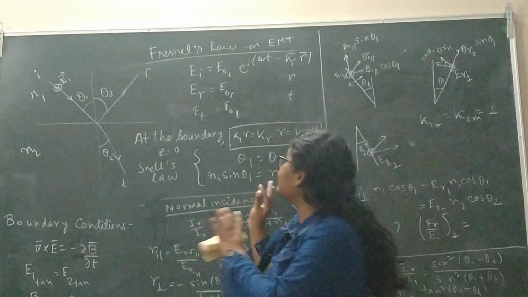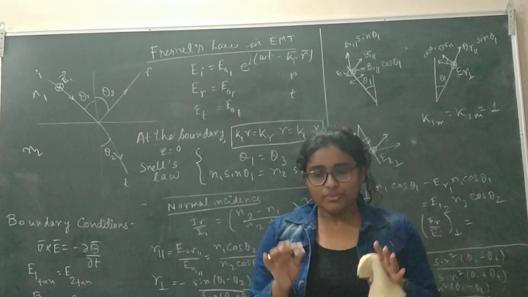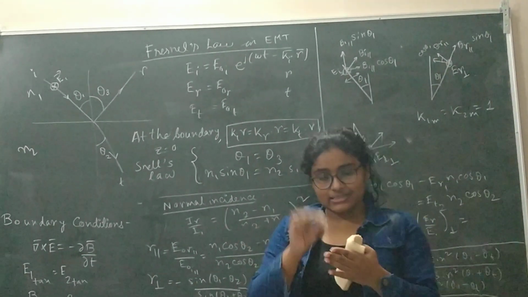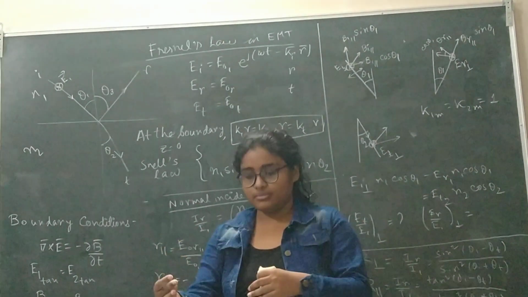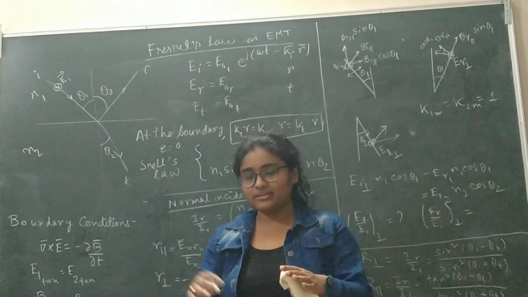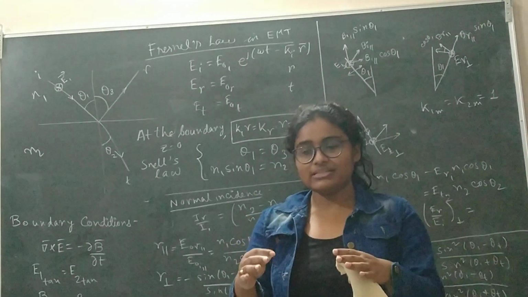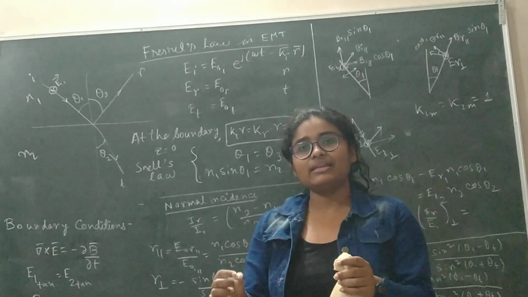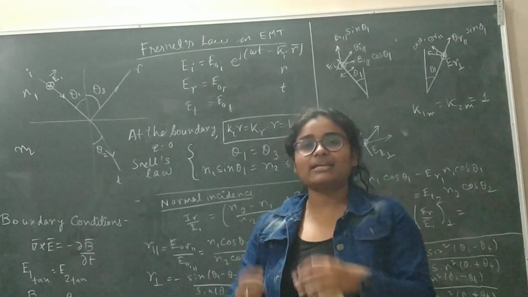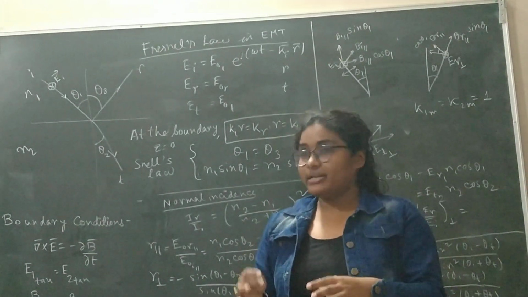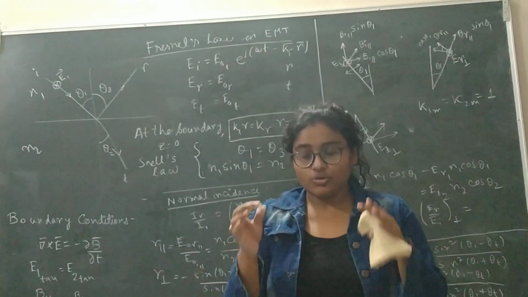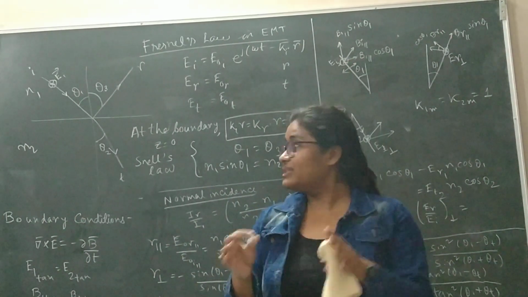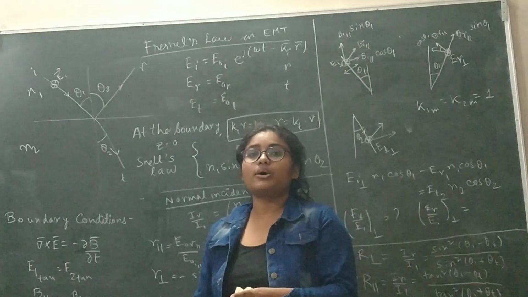This comes in electromagnetic theory because whenever light is incident on a glass plate, a water surface, or the boundary of some surface, part of the light can be reflected, part of it can get transmitted, or there can be total reflection, or there can be polarization. So what happens exactly when the light is incident on the boundary?